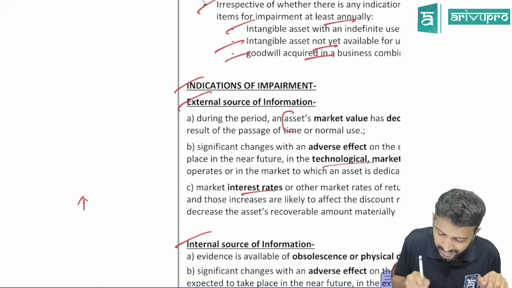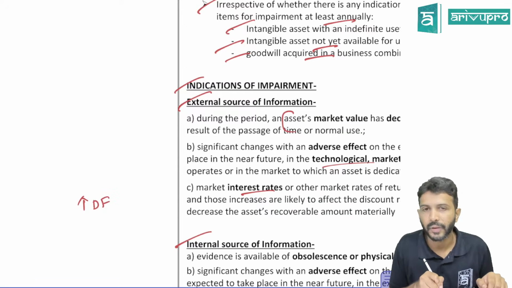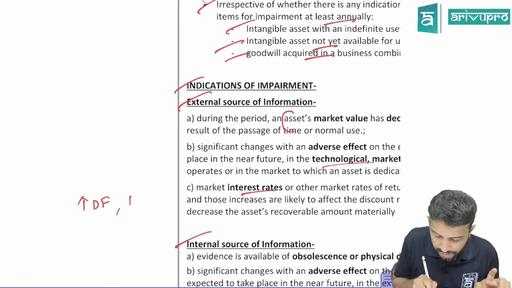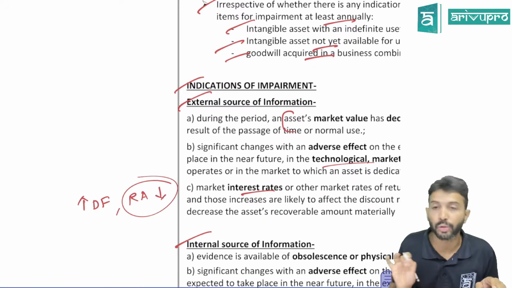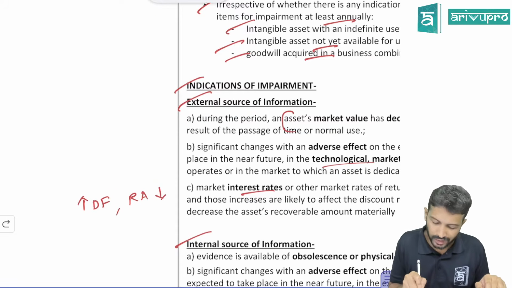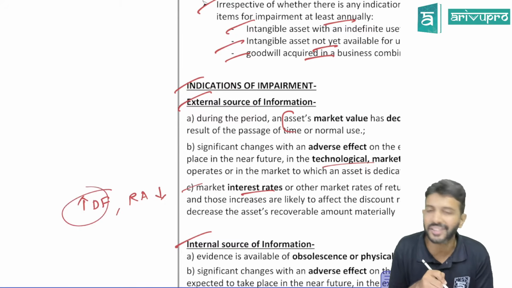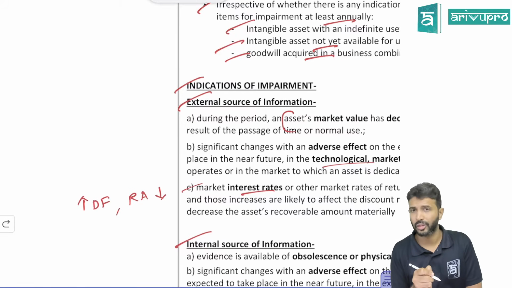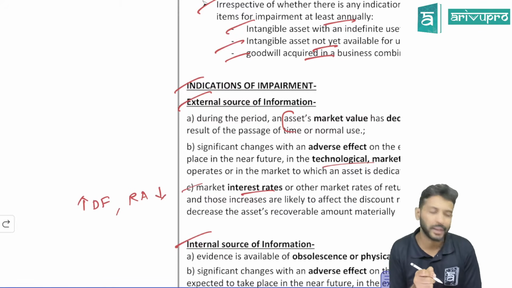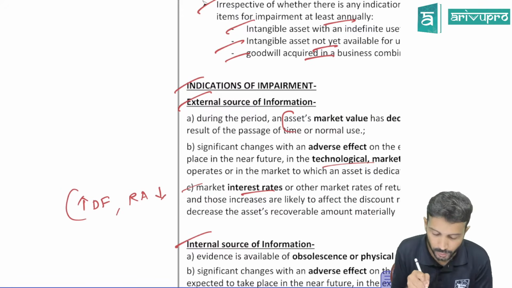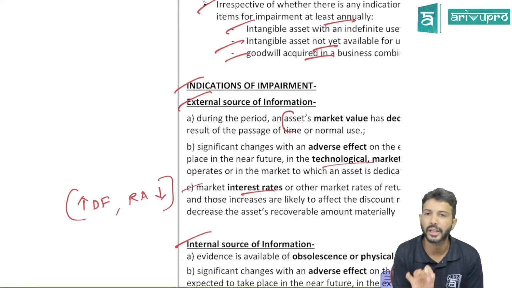If this market rate is nothing but your discount factor, and the discount factor increases, it means your recoverable amount will reduce. I'll talk about this a little later in one of the problems. For now, if there is any increase in the market interest rate or a discount factor, that could also be taken as an impairment indicator. Just write this for now. When we do the problems, you'll understand this a little better. With numbers, you can understand.